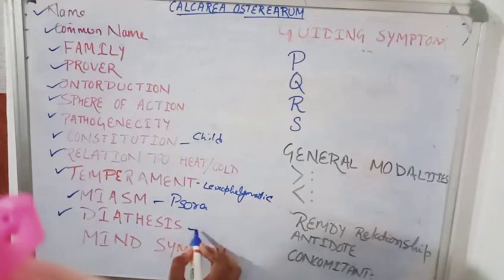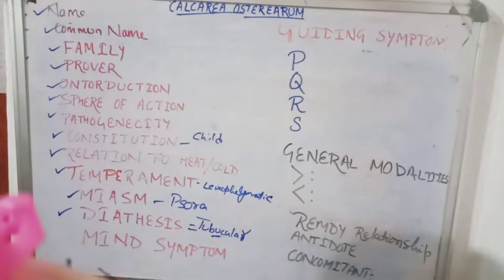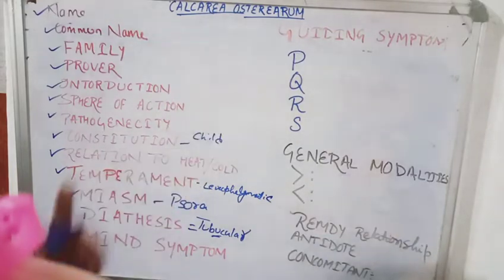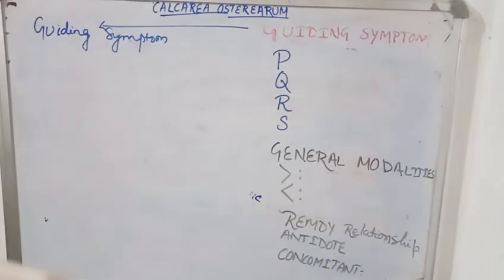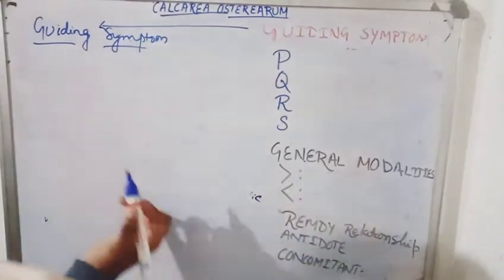Diathesis means the disease they mostly have, mostly tubercular diathesis, we discussed. Now we discuss all the mind symptoms and guiding symptoms. As we know, this is the revision video. So in the guiding symptoms, what do we include?